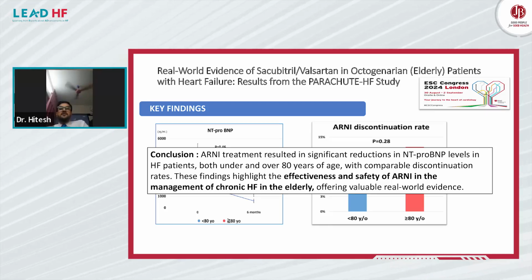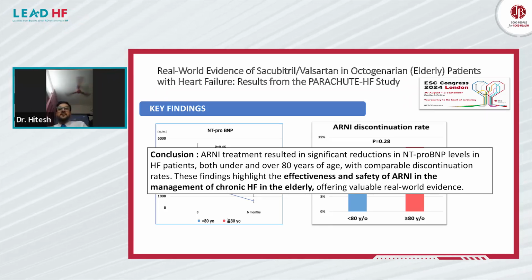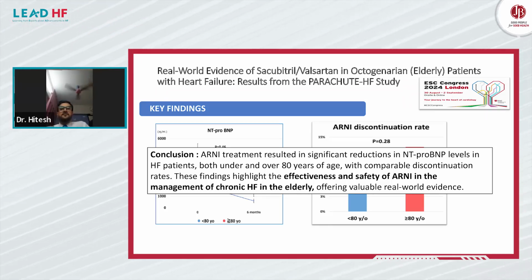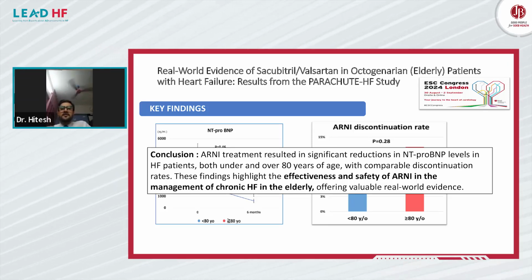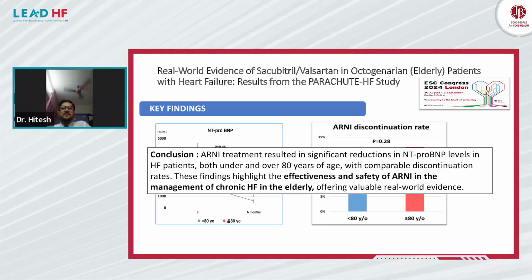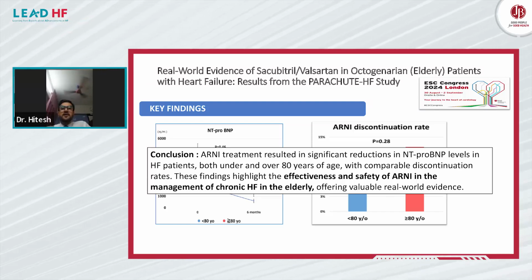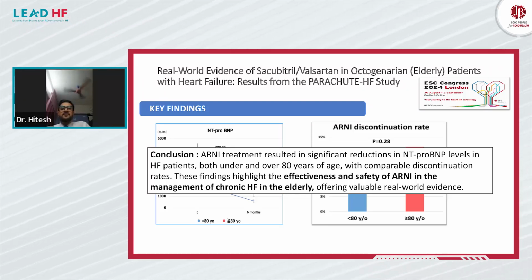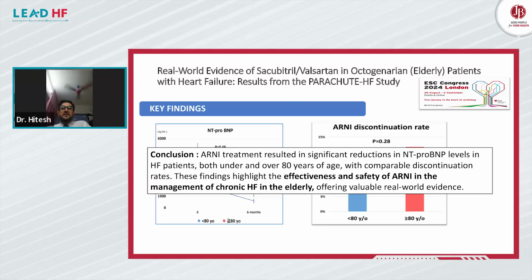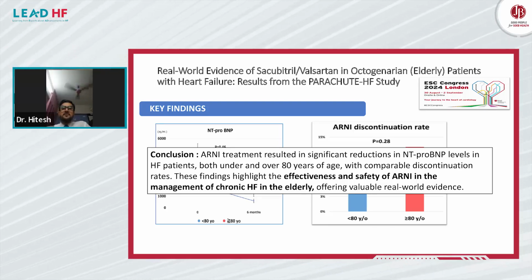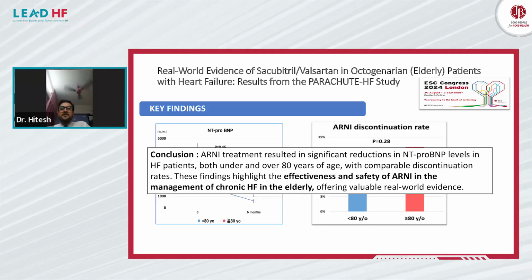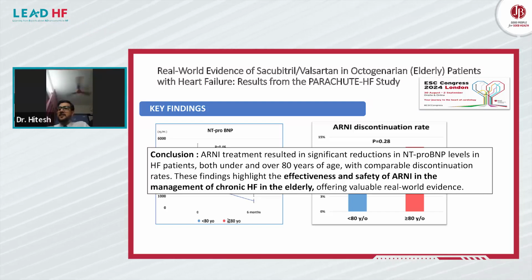Now, real world evidence of sacubitril valsartan in octogenarian elderly patients with heart failure, results from the PARACHUTE study. Again, there was a significant reduction in NT-proBNP level in heart failure patients both under and over 80 years of age, with comparable discontinuation rates. This finding again highlights the effectiveness and safety of ARNI in management of chronic heart failure in the elderly, offering valuable real-world evidence. Next slide.